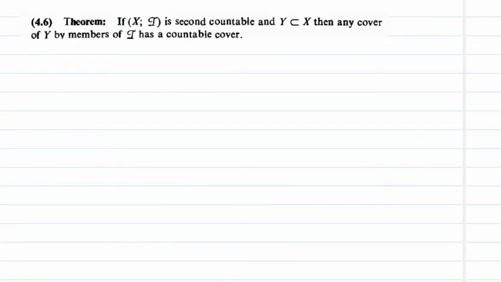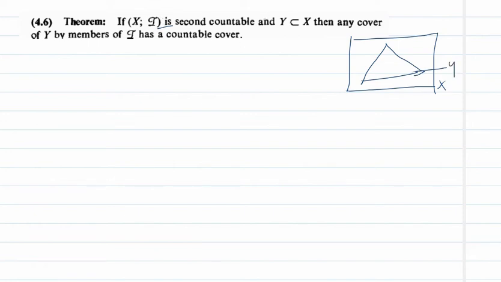Now, the last theorem of this section: if (X, tau) is second countable, that means it has a countable base, and Y is a subset of X, then any cover of Y by members of tau has a countable subcover. Suppose this is the set X and this one is Y, and we have (X, tau) as a second countable space and any cover of Y by members of tau.